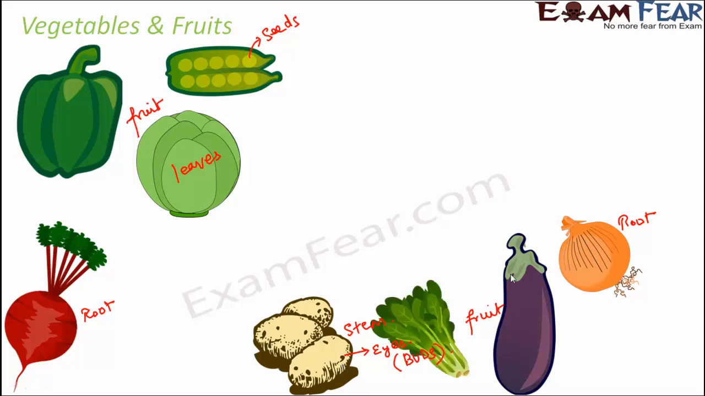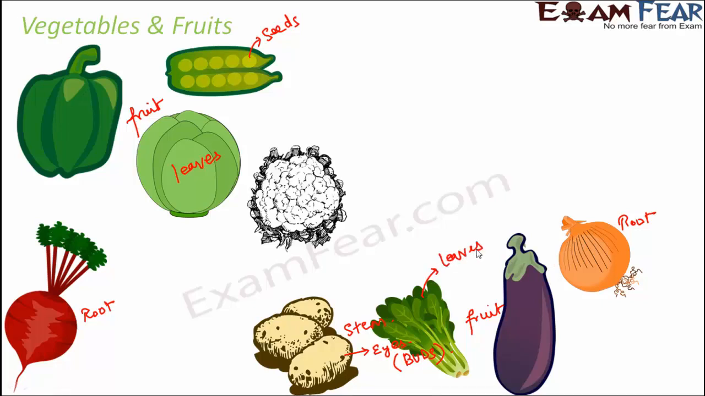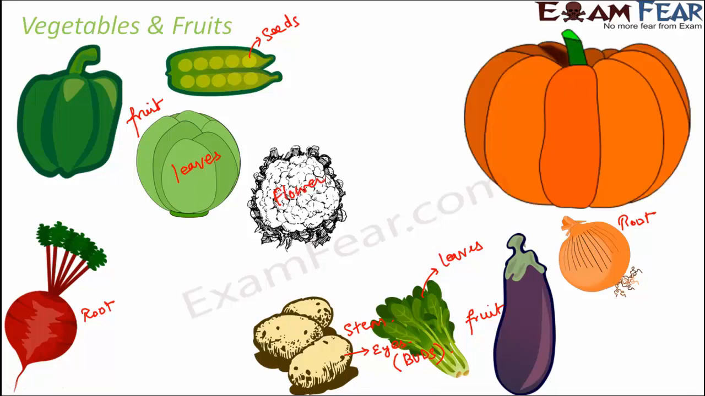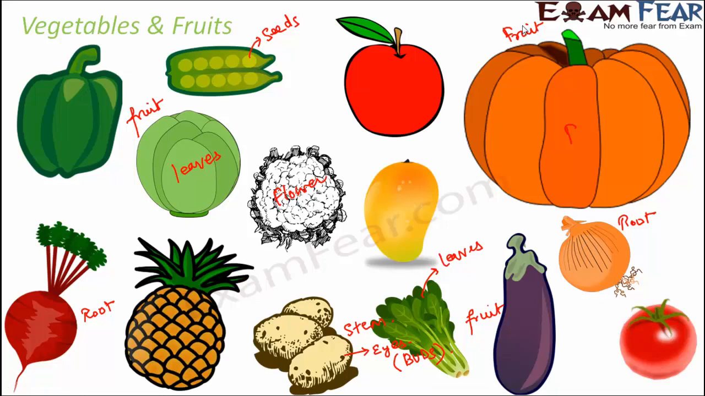Talk about spinach. So spinach is definitely the leaves, that's very evident. Think of cauliflower. It is called cauliflower because it is actually the flower of the plant. The pumpkin is a fruit, quite a big fruit of a plant. And then when you talk about other fruits like apple, mango, pineapple, or even tomato, these are all fruits of plants. In fact, that is why they are often called fruits as well.